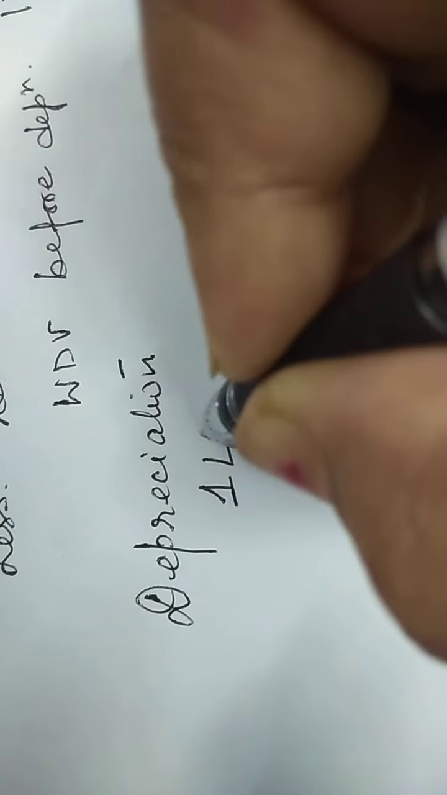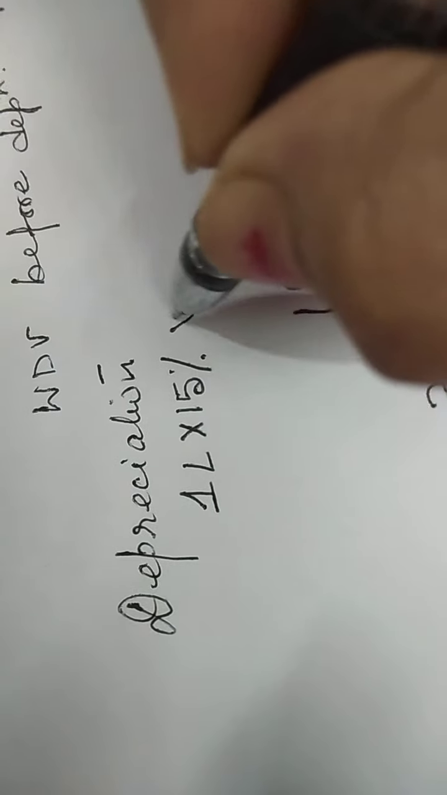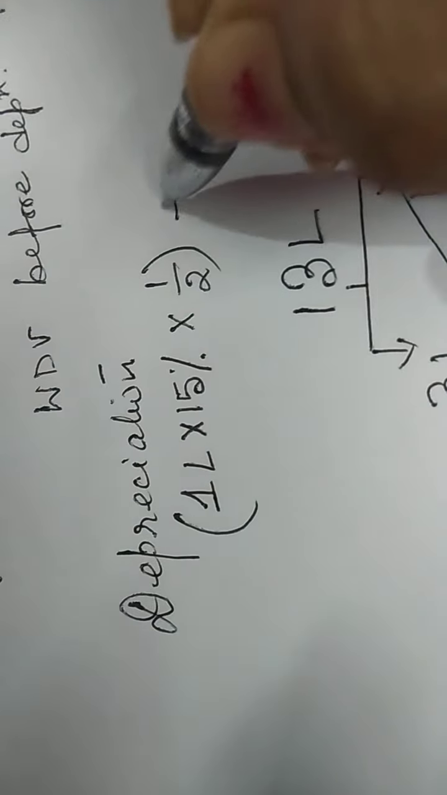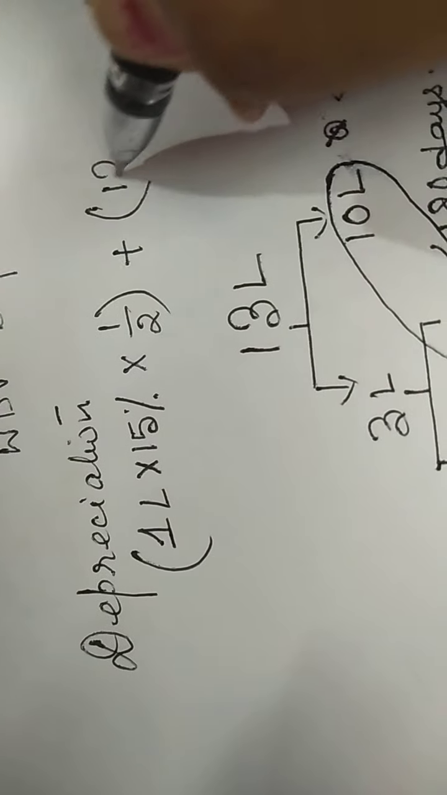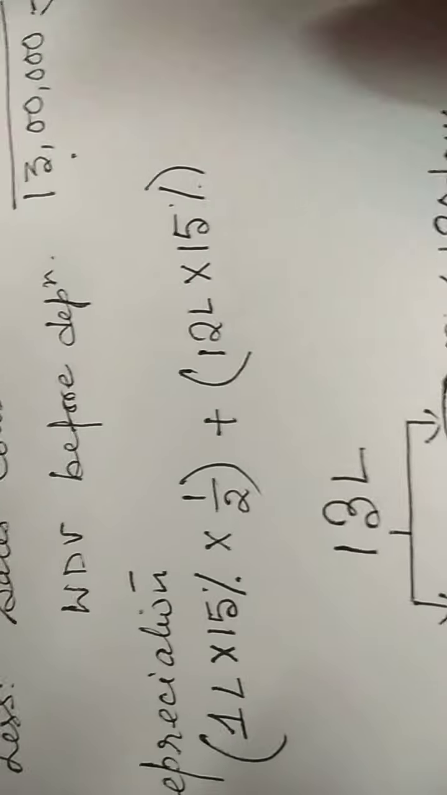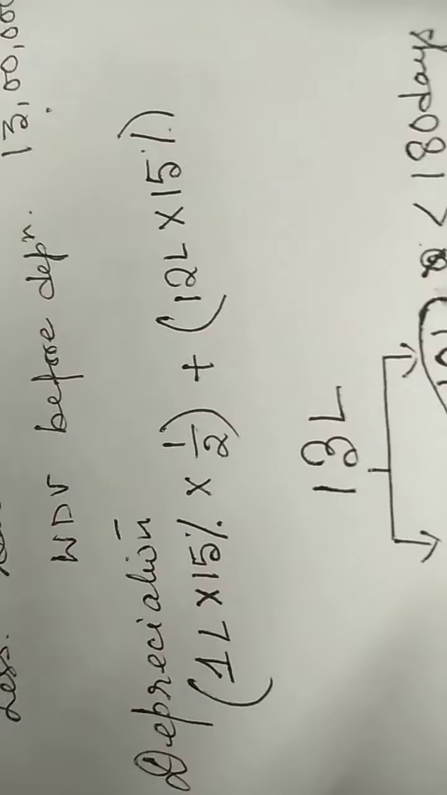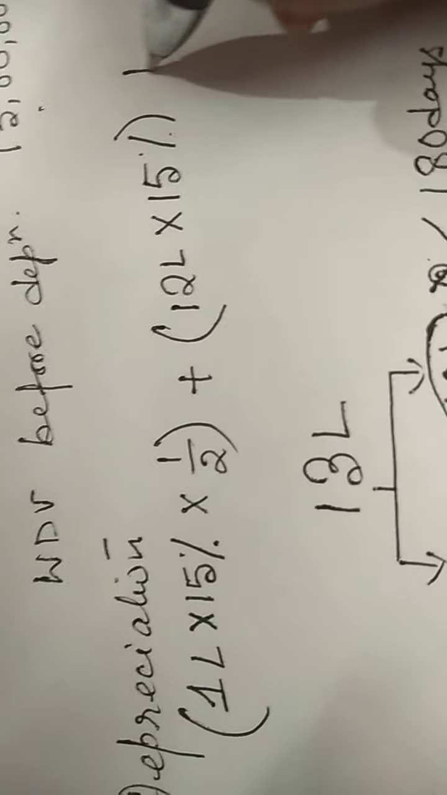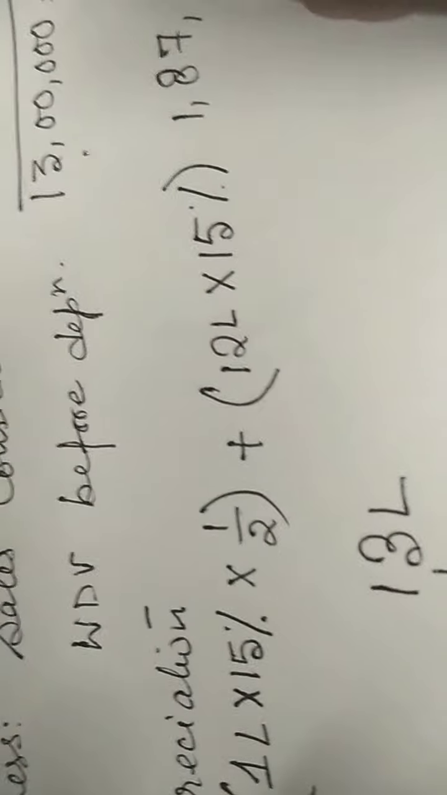Okay. So here we write 1 lakh into 15% into half plus 12 lakh into 15%. It will come to 1,87,500.